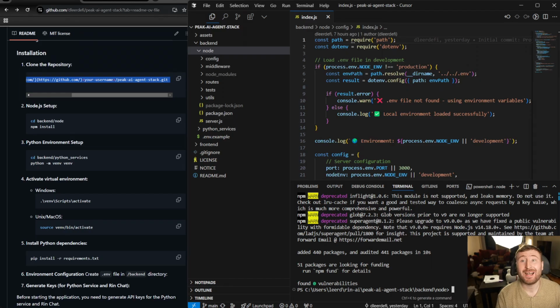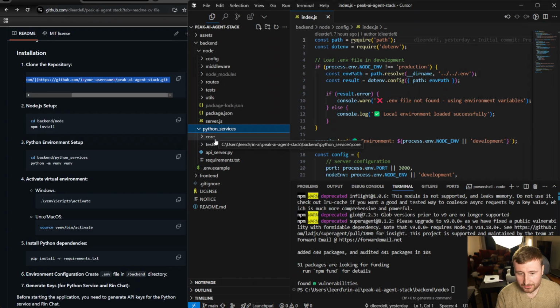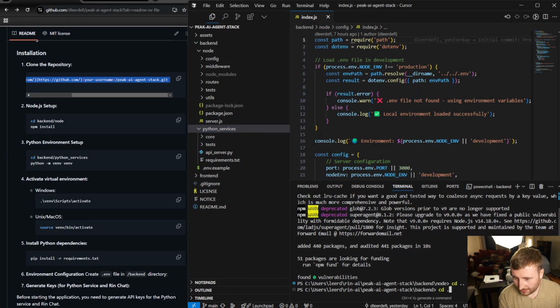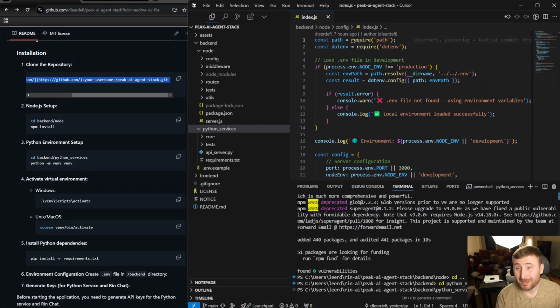Now we need to set up our Python environment. That's going to be located, see here, Python services. So we just simply go cd back, cd Python services. Okay, we're in the Python services directory. Now we're going to create our venv, our Python virtual environment. This is very important. You need to set up a Python virtual environment before you install your requirements.txt. And then we'll make sure your Python environment is activated as well. So we'll talk about that a little bit more.